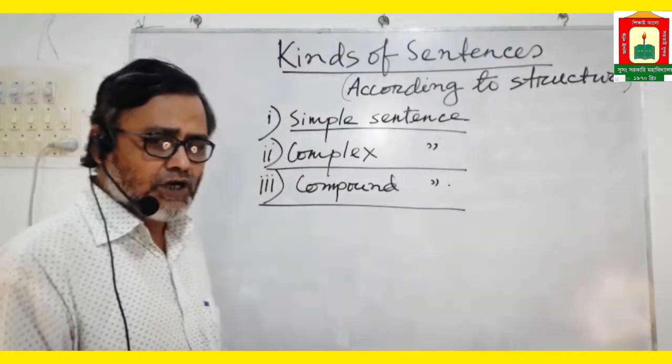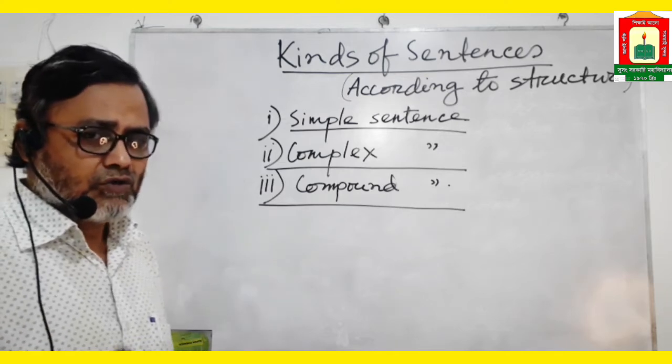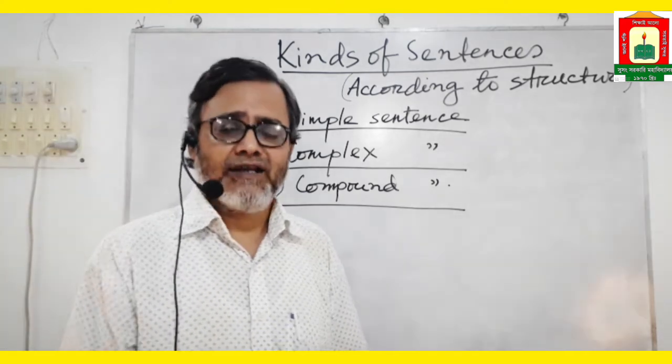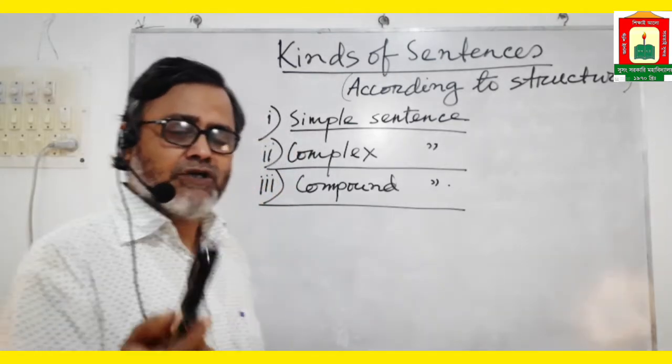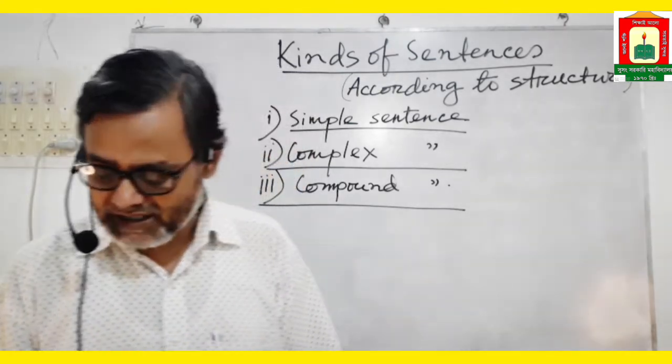At this stage, we have to discuss what clauses are. So, learners, I will show you now what clauses are.